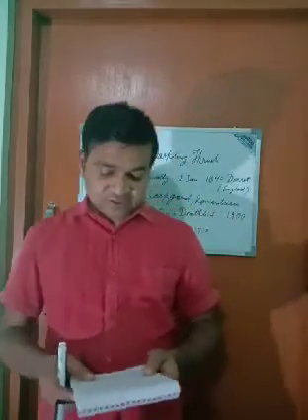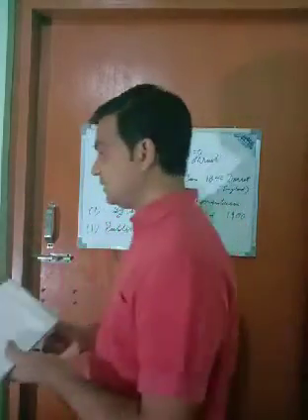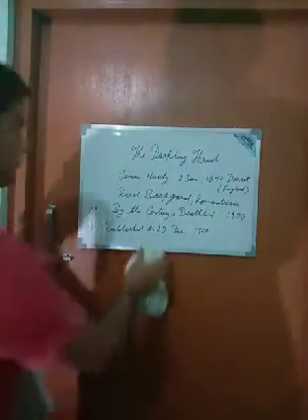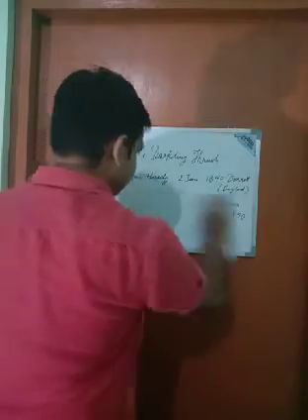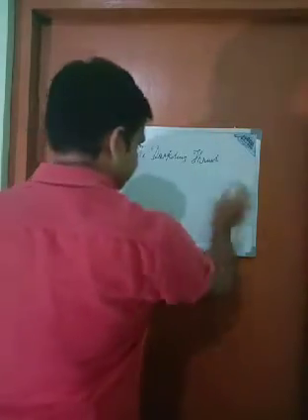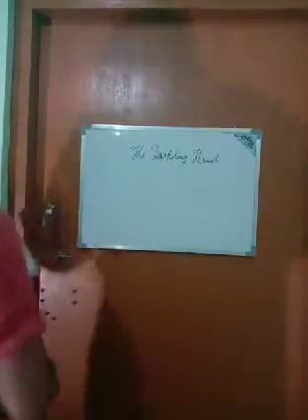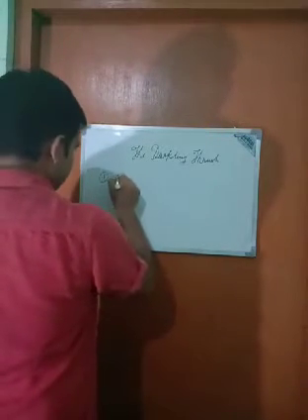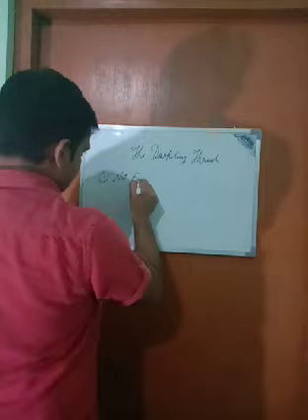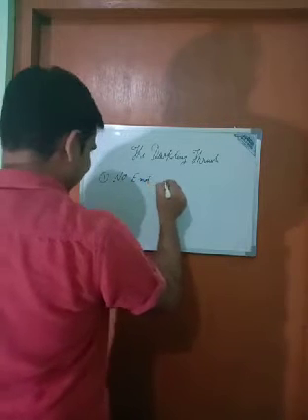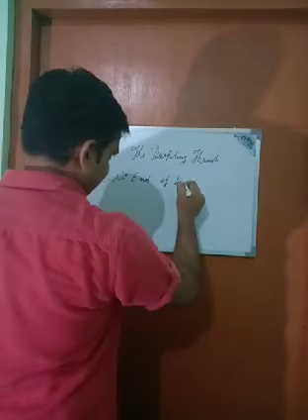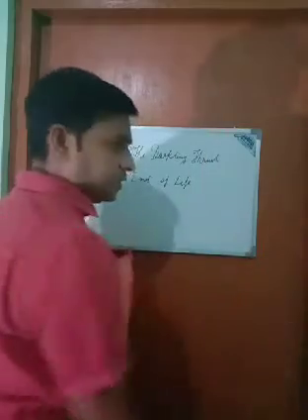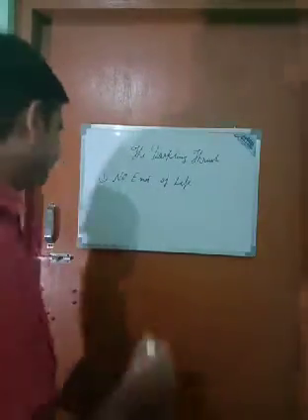So if we go with the theme of this poem, exactly what is the theme of this poem, I'll just tell you. The first theme of the poem is no end of life.